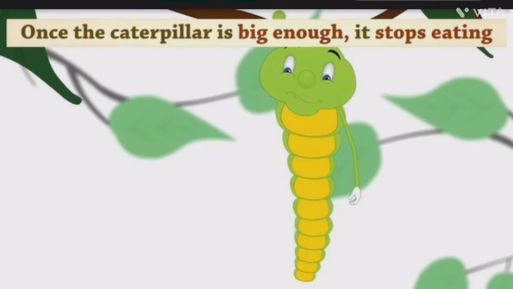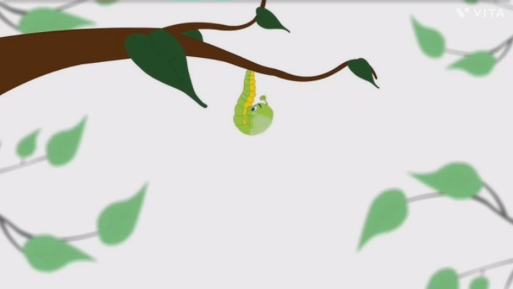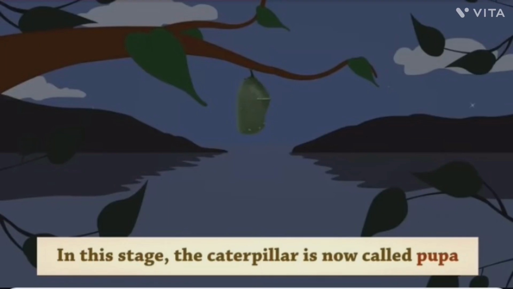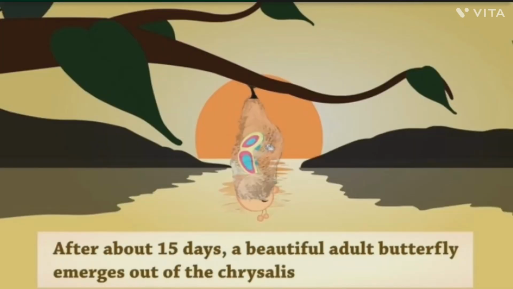Once the caterpillar is big enough, it stops eating. Now it forms a protective layer around it. This stage of caterpillar is known as pupa. After around 15 days, a beautiful butterfly comes out of the pupa.